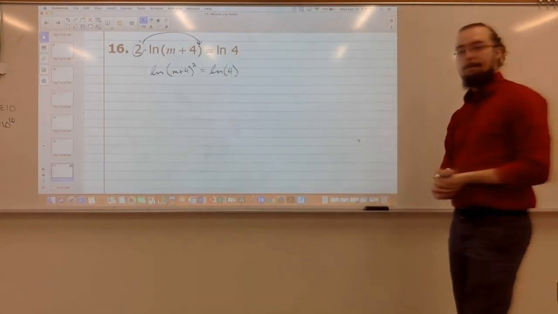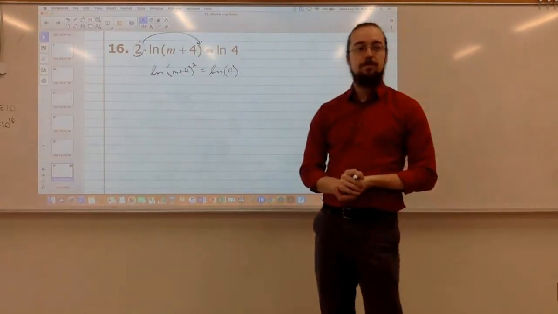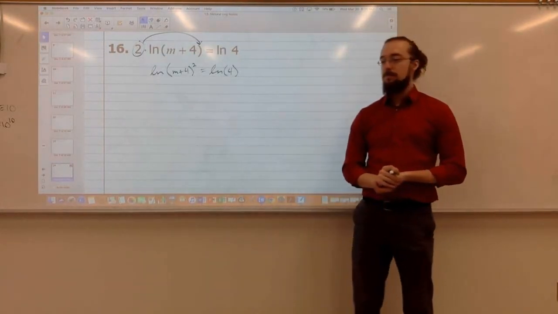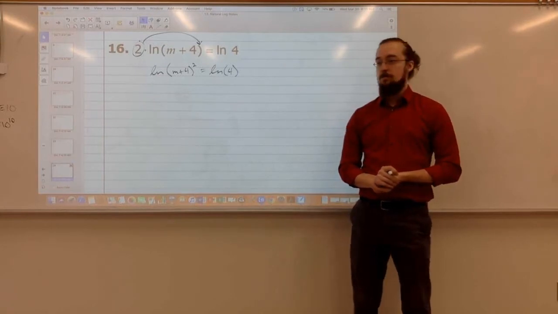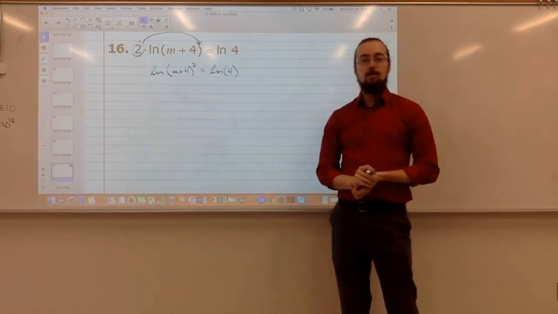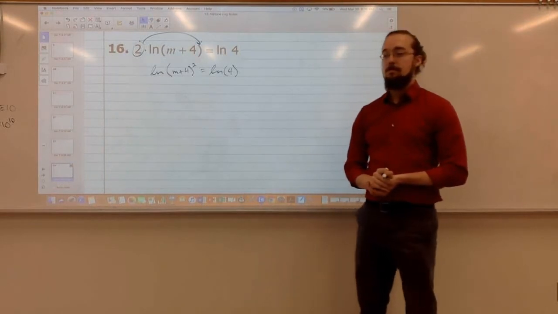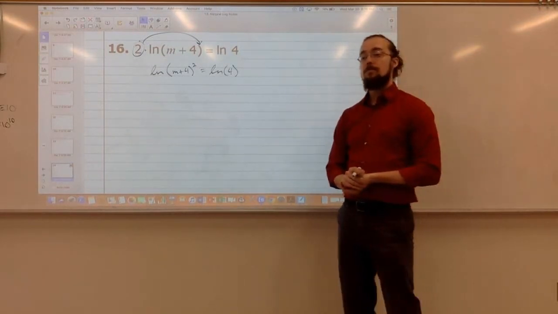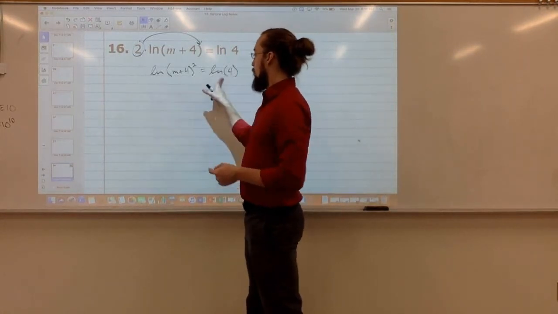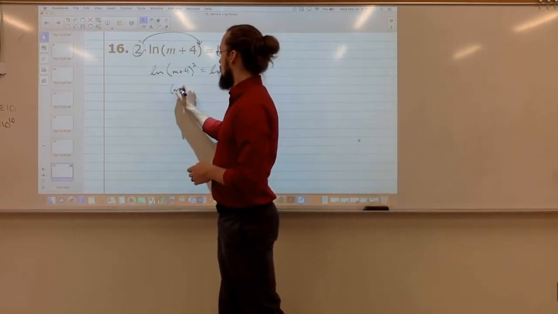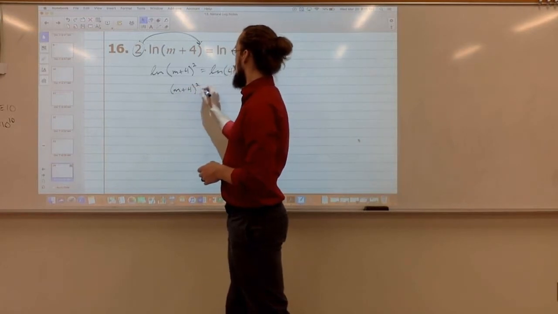Now what? What can I do now? So we know we've got 1 log equal to 1 log. So we can say m plus 4 squared equals 4 now, right?